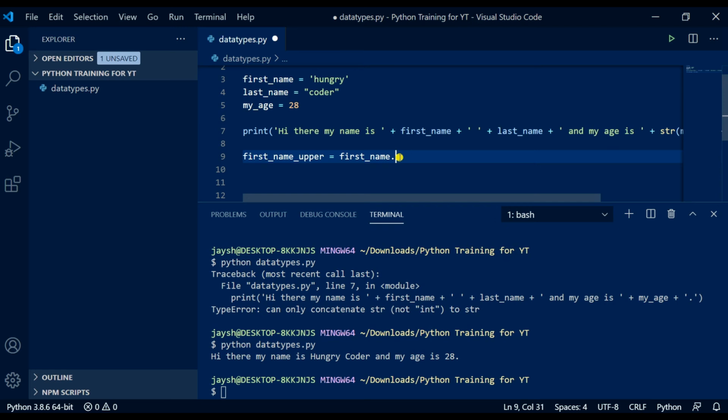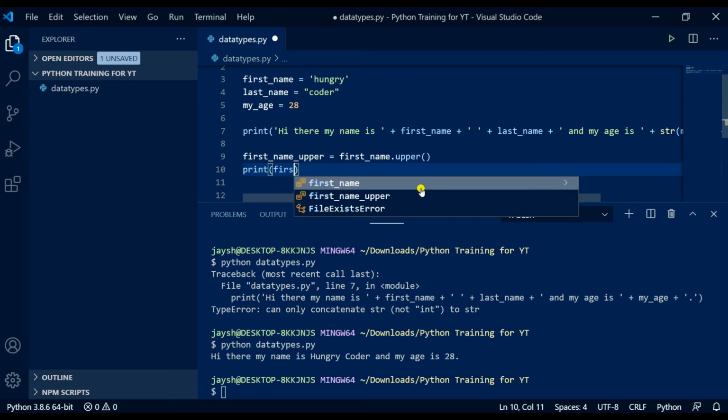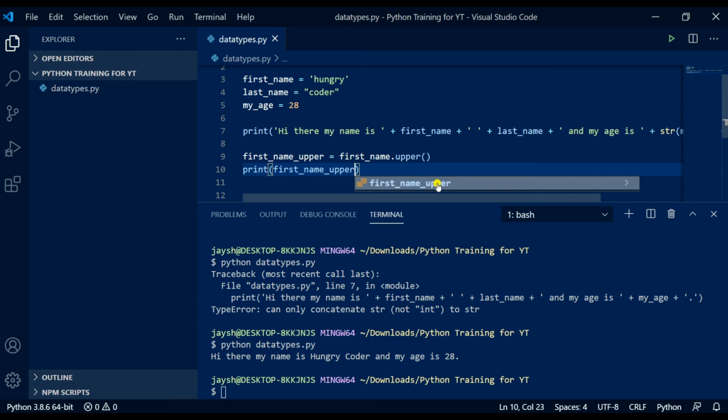So we're going to do dot and then type in upper parentheses. As we learn about functions in future, we'll see why and when we need to use parentheses, but on functions generally we do. So we do that and do Control S, save, and then we can print first underscore name underscore upper, and let's run it.